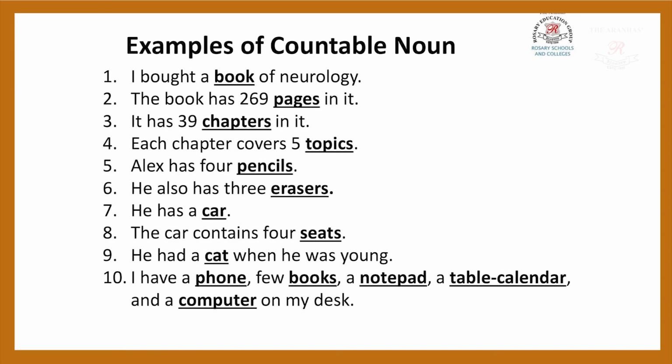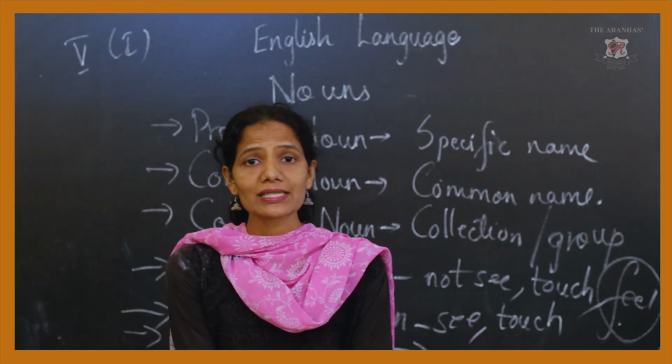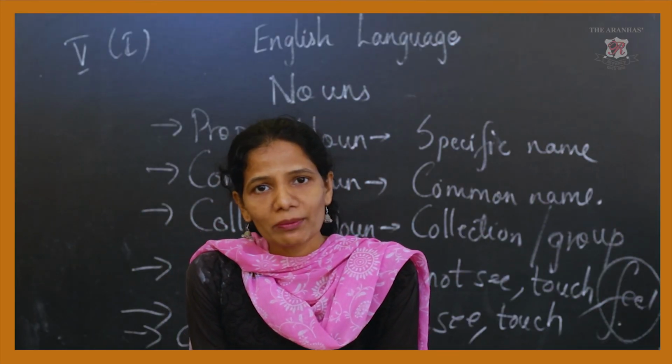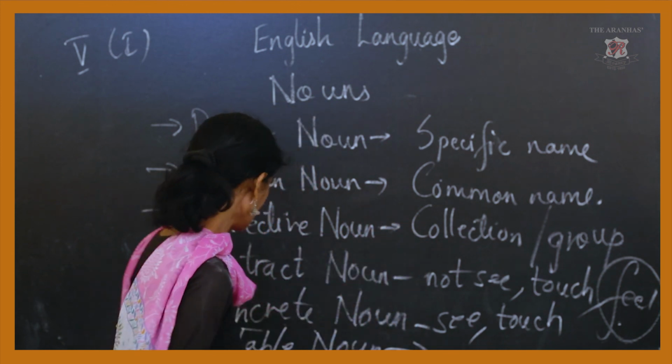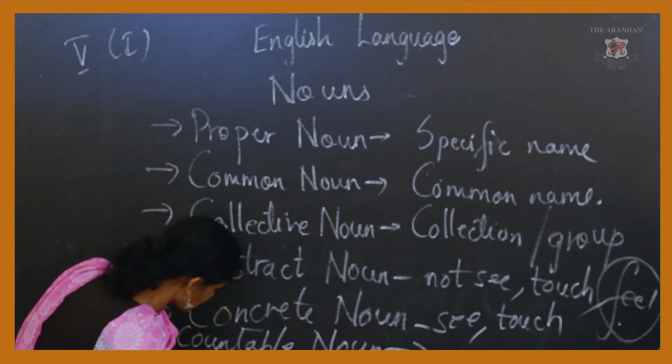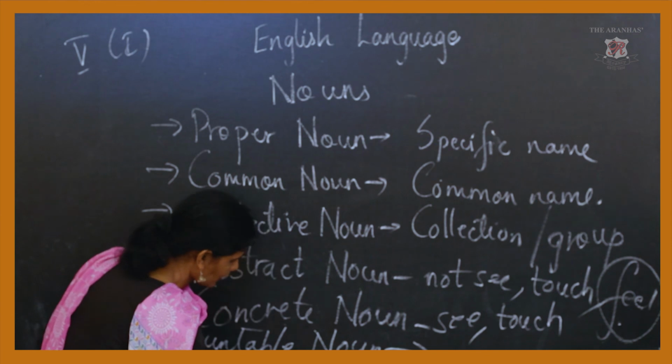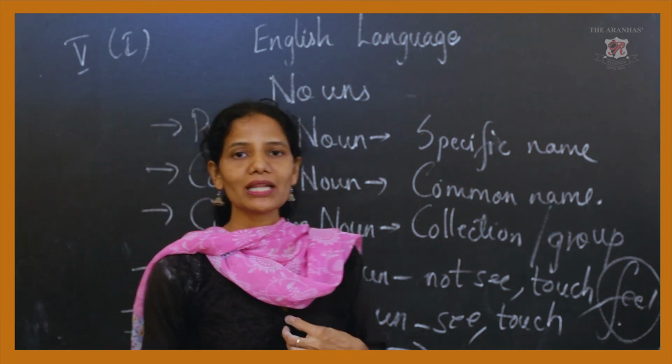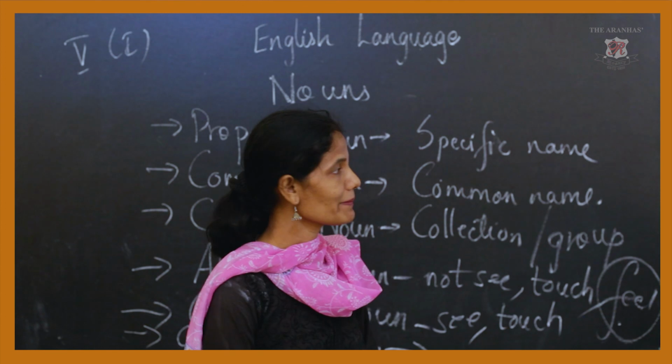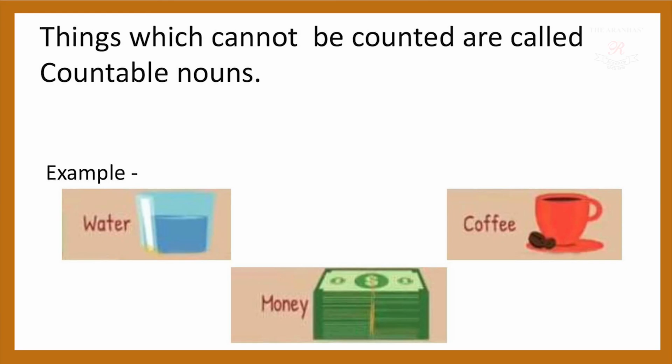I have a phone, few books, a notepad, a table calendar and a computer on my desk. So again phone also I can count, books I can count, notepad I can count, table calendar I can count and a computer also I can count. So this is about the examples of the countable noun. Now we will see about the uncountable noun. Uncountable noun again is the opposite of the countable noun. So countable noun and uncountable noun. So uncountable noun means where I cannot count. Now for example, we will go through the slide and understand more about it.